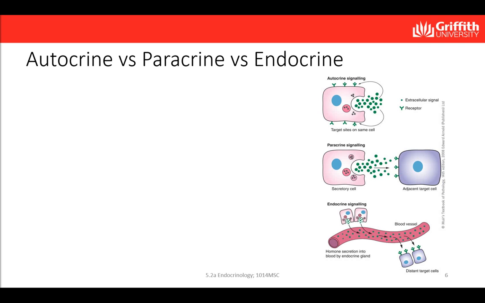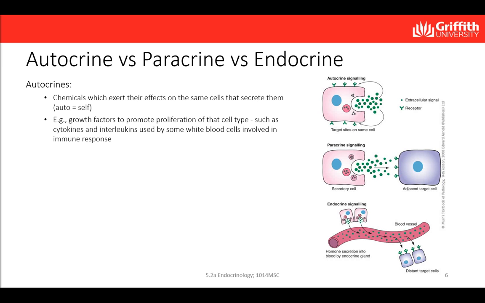The chemicals, or hormones, are classified into three different types. Autocrines are chemicals that exert their effects on the same cells that secrete them. For example, growth factors to promote proliferation of the same cell type. Another example are cytokines and interleukins that are actively secreted by white blood cells during an immune response. These autocrine chemicals allow the white blood cells to multiply rapidly and fight the immunogenic material.